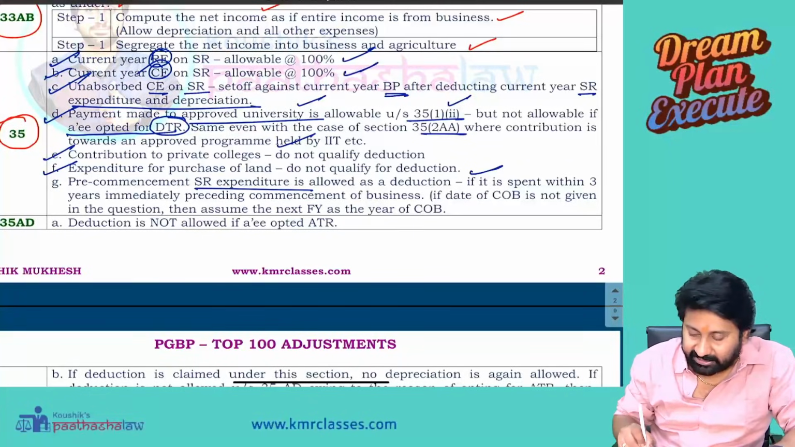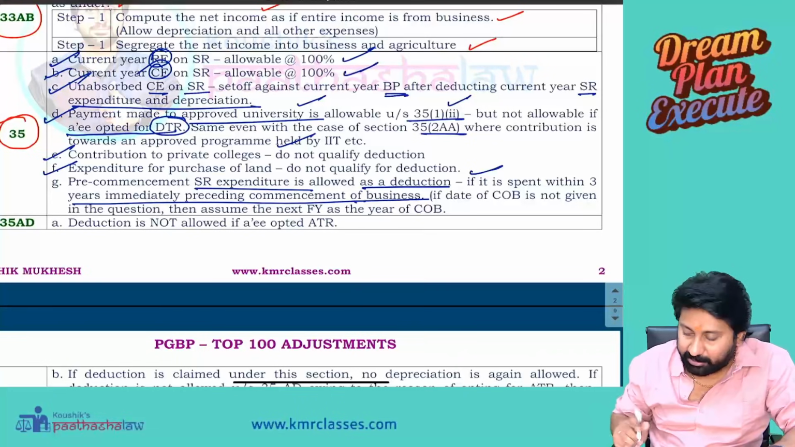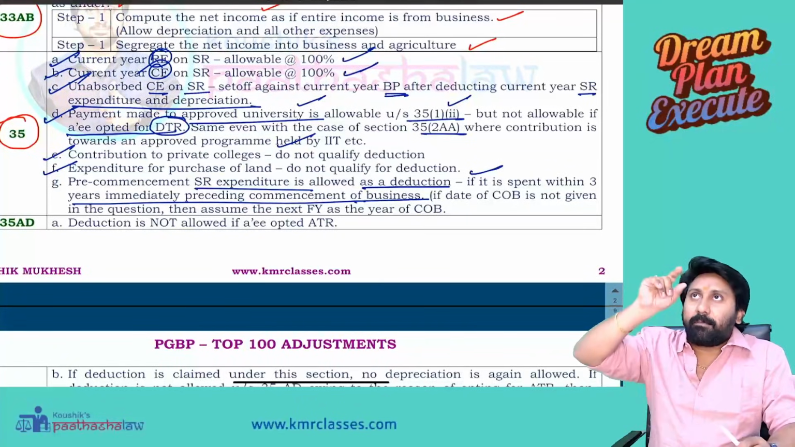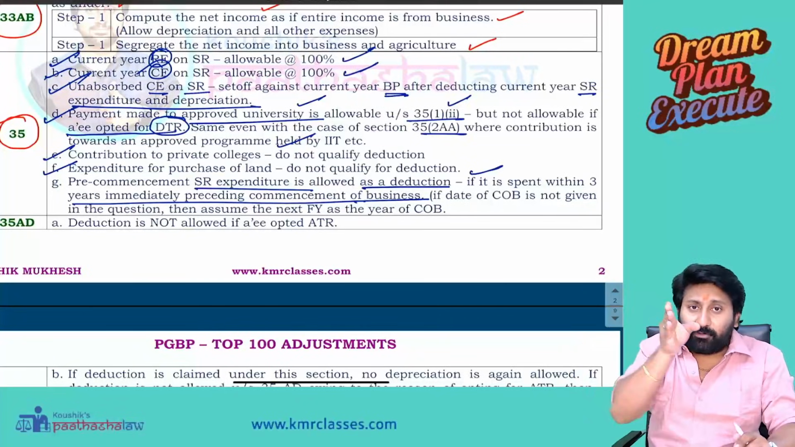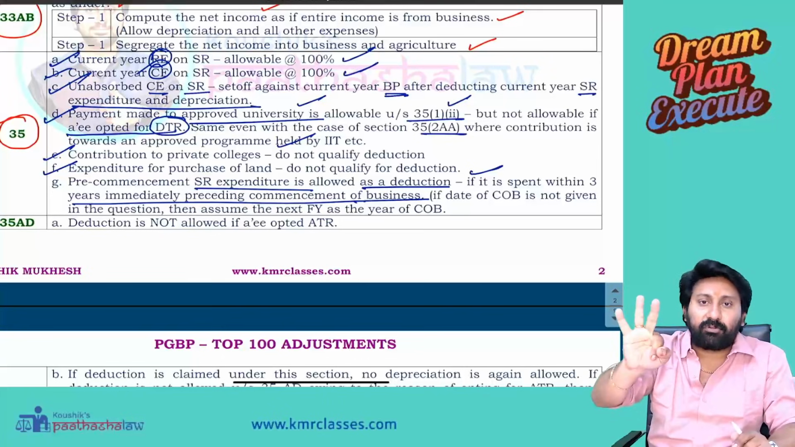Pre-commencement scientific research expenditure is allowed as a deduction if it is spent within 3 years immediately preceding the commencement of business. Okay, what does it mean? Listen, they will tell commencement of business happened in the 24-25 previous year. Then the years are 23-24, 22-23, 21-22.